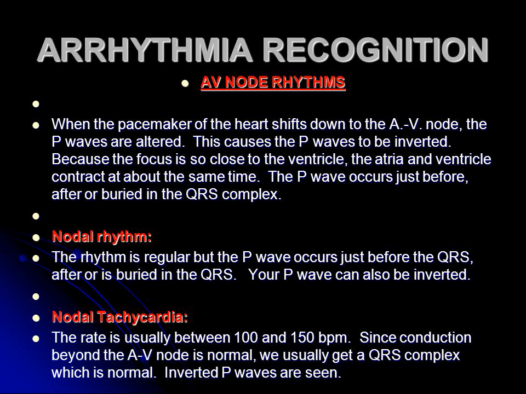Nodal rhythm. The rhythm is regular but the P wave occurs just before the QRS, after, or is buried in the QRS. The P wave can also be inverted. Nodal tachycardia. The rate is usually between 100 and 150 bpm. Since conduction beyond the AV node is normal, we usually get a normal QRS complex. Inverted P waves are seen.